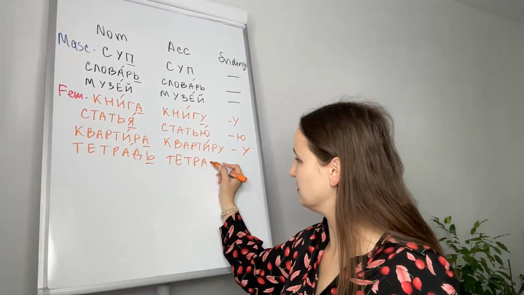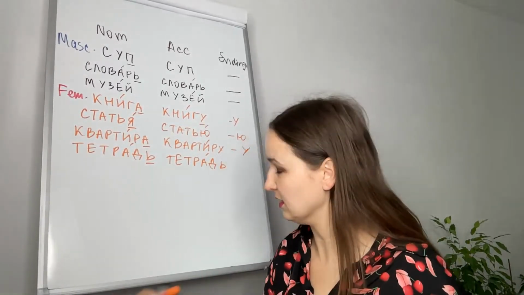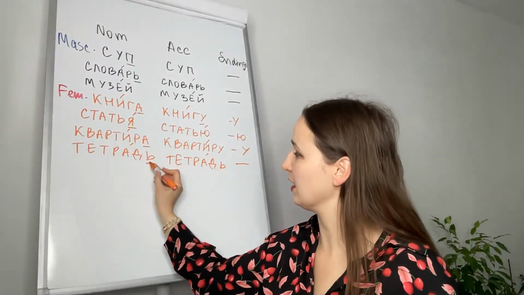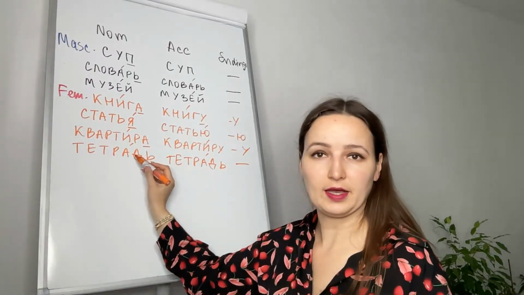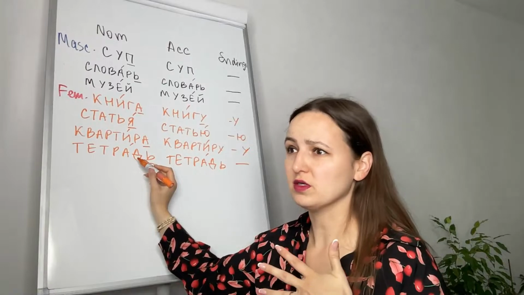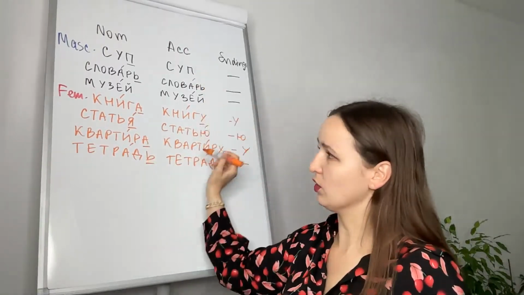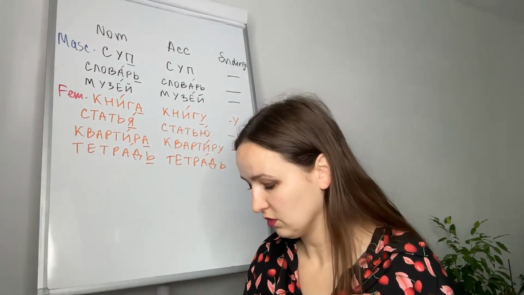So no ending here. If you see a feminine noun like тетрадь, notebook, or церковь, church, it will remain the same in accusative.